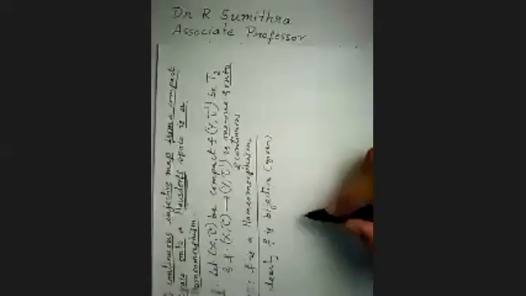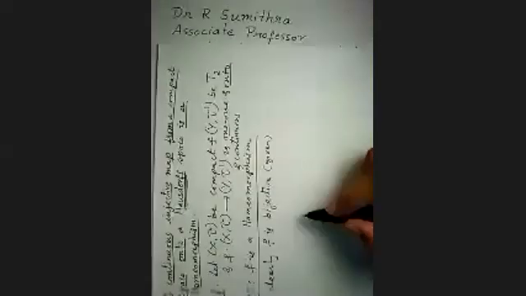We have to prove F is bijective, F is continuous, and F is an open mapping. First one, clearly F is bijective. Why is it bijective? Because they have given it is one-one and onto. Therefore, it is bijective.